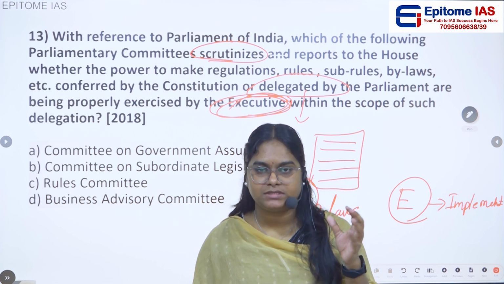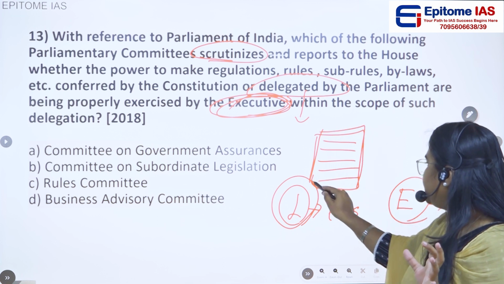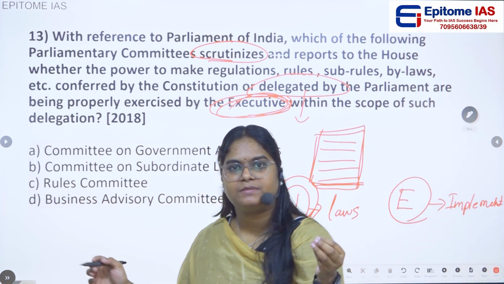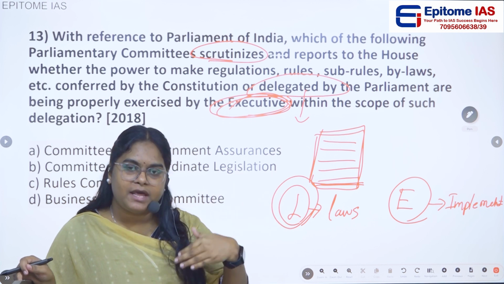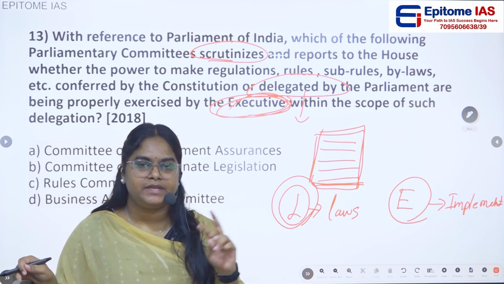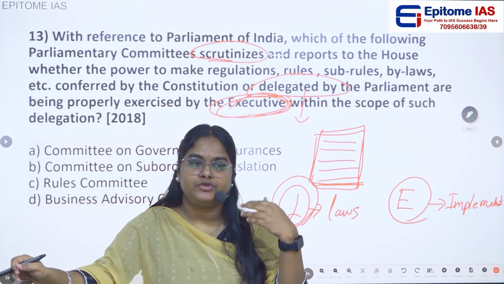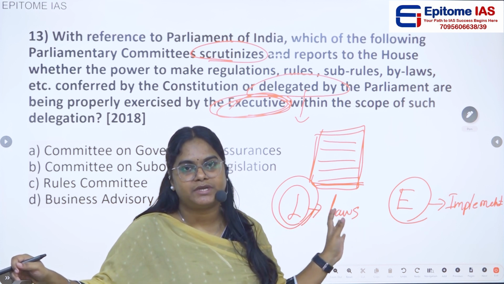What happens in delegated legislation is, whenever an act is made, the parliament itself gives some powers to the executives, the top bureaucracy, to make rules or regulations related to this particular law.